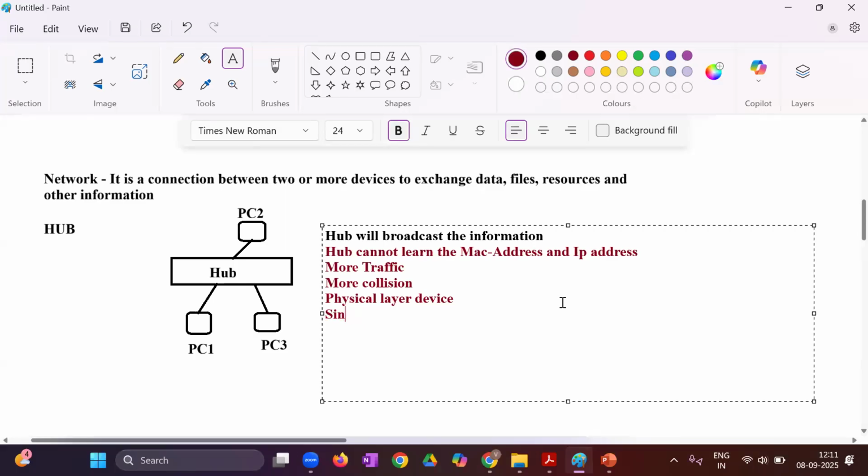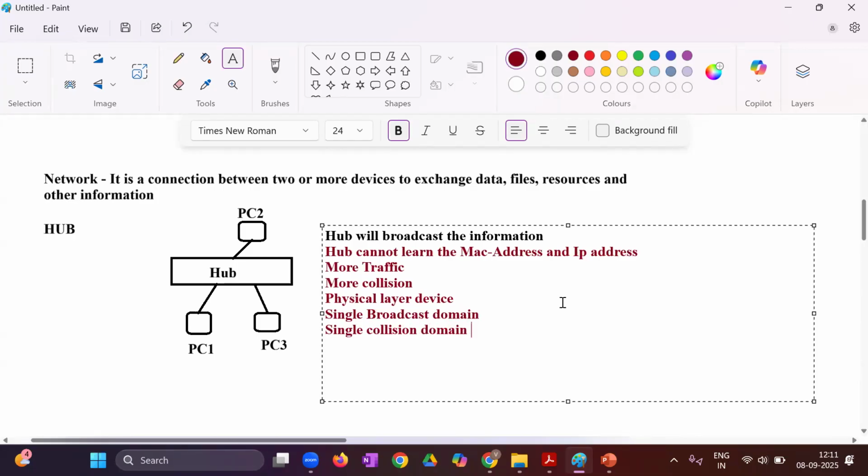Then it has a single broadcast domain. It means what? Single broadcast domain means, if any device is sending, all other devices located in that network will receive that information. That's why we call it a single broadcast domain. Then it has a single collision domain.